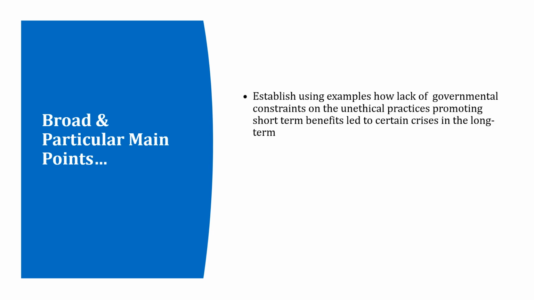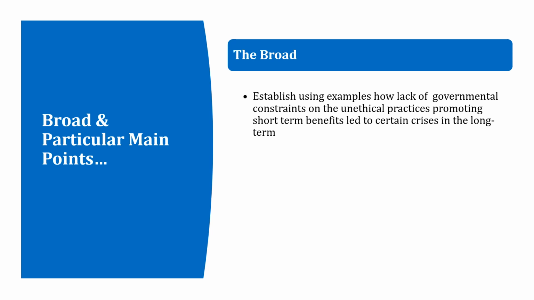Now, here is the main point as derived in the previous slide. Note how there is no reference to the names of the opioid crisis or financial crisis in the main point statement. Instead of the names, just the word examples has been used. Thus, we can see that the main point has been worded in general or broad terms. This is what we call the broad main point.